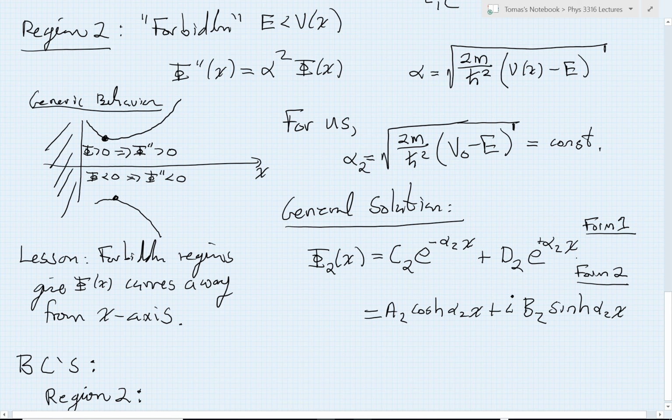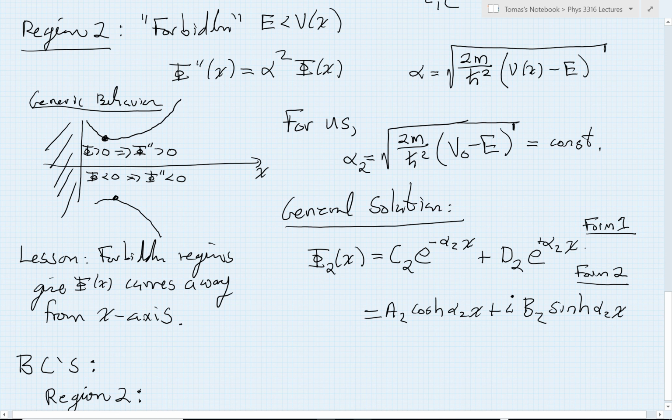That sounds kind of disturbing. It's even more disturbing when you realize that function is going to be very hard to normalize. We won't be able to find the integral of psi squared. Psi squared would also be exponentially increasing, and so we won't be able to normalize it.